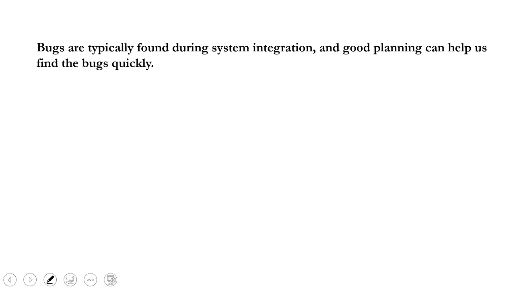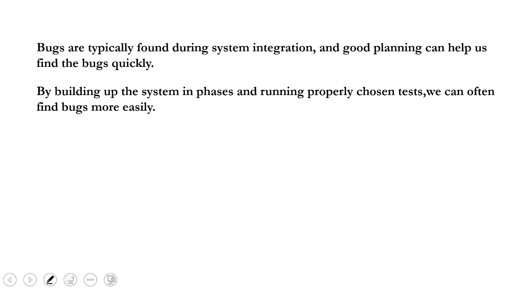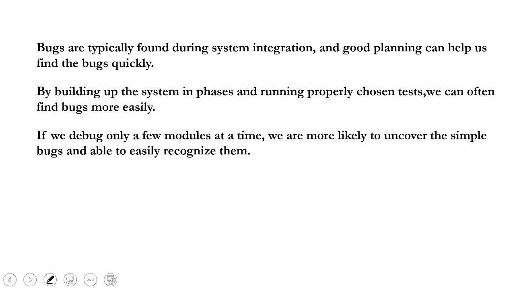After integration and working on it, we'll find the bugs. So if you have good planning and good architecture, we'll have reduced bugs. Finding bugs is easier in system integration while running the test.